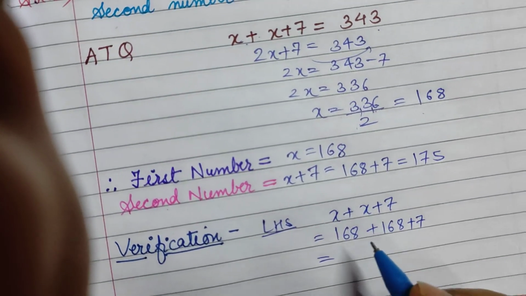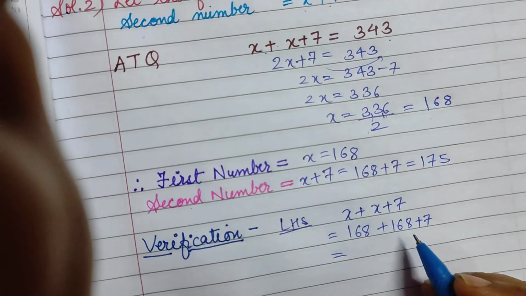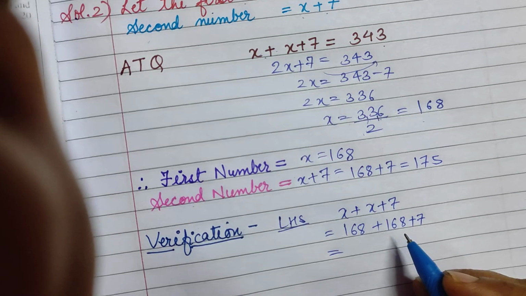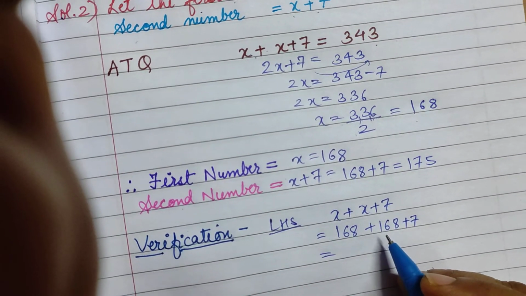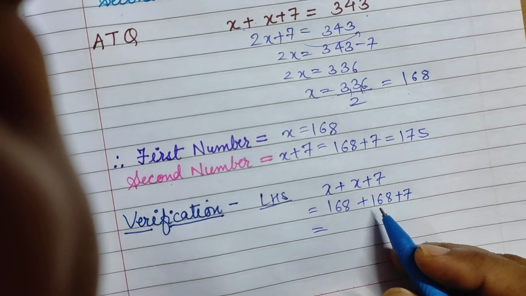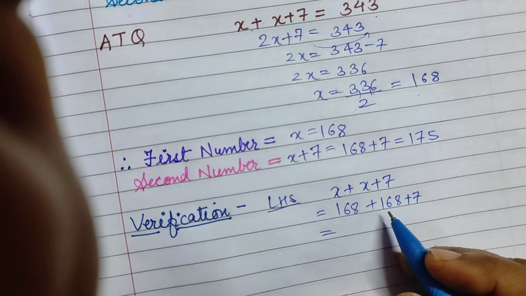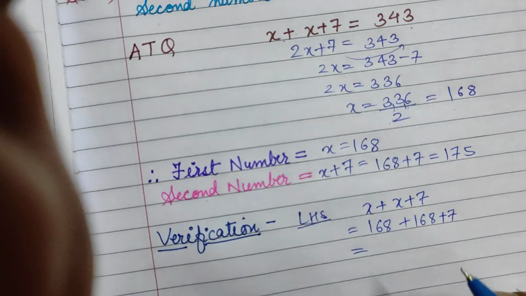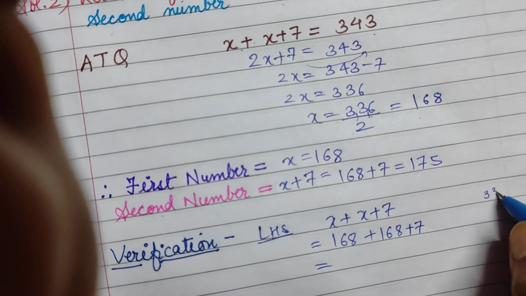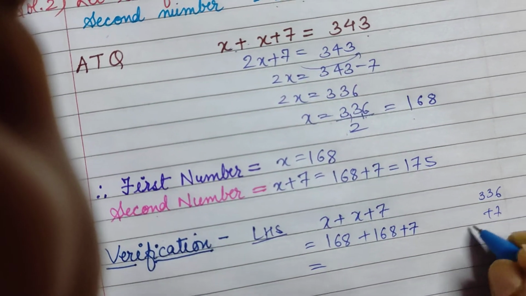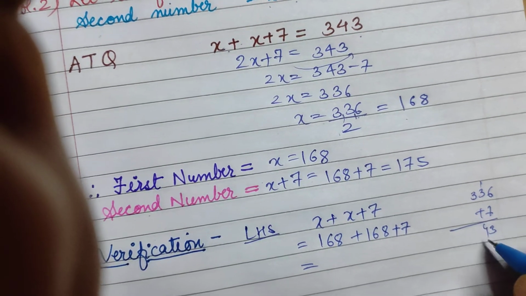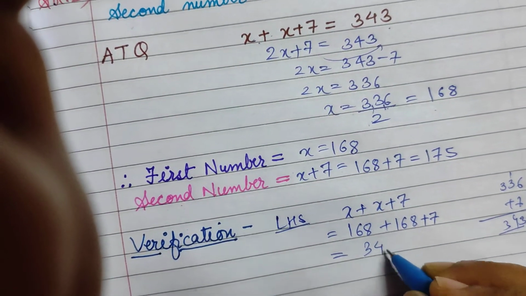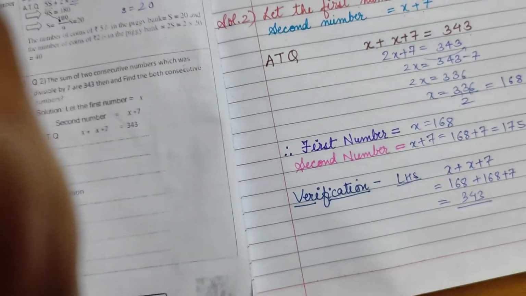Add it, all of you have to add it, and obviously you will get 343. 168 and 168, how much is it? Double of 168, 336, isn't it? So 336 plus 7. 7 and 6, 13, carry over 1, 4, 343. So it is 343. Okay.